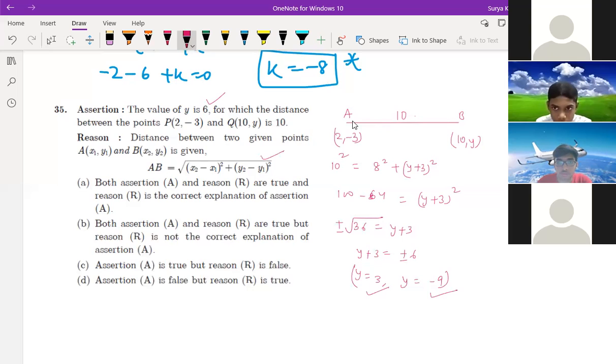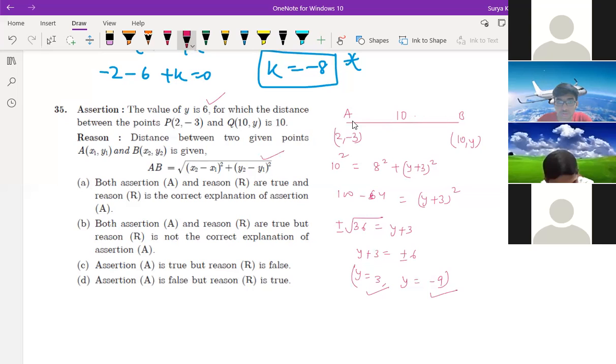So both assertion A and reason R are true, and R is the correct explanation of the assertion. Sir, A is false, but R is true, right? Yes. What is the answer given, Rasul? It is given as that option, sir. Assertion is false, but reason is true. Why is this false? Because the y answer will be 3 and -9. Obviously, that becomes completely wrong. Y is 6 is given, which means completely wrong. So A is false and R is true.